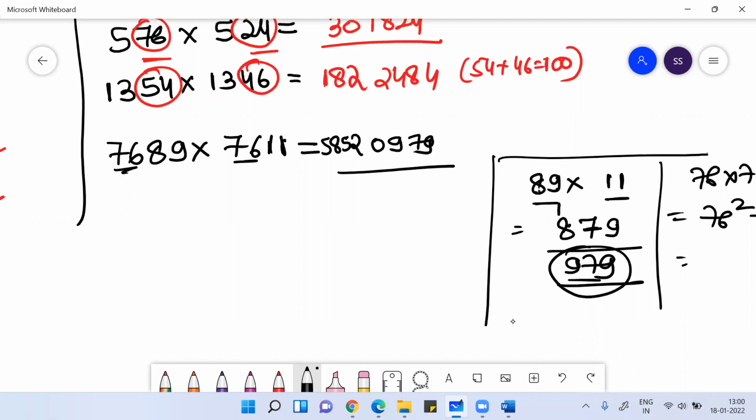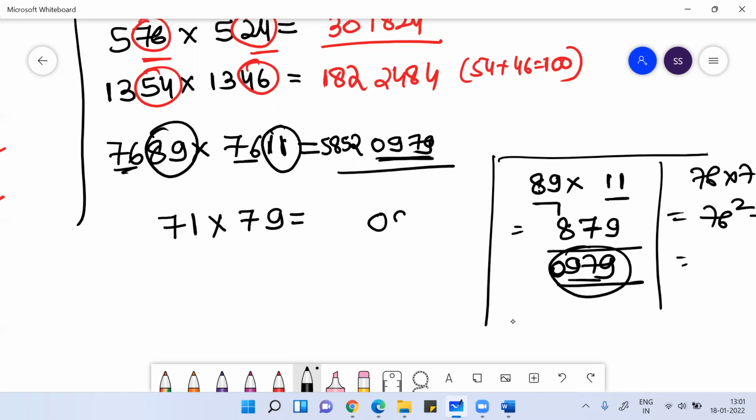So when you're multiplying a two-digit number with a two-digit number where the sum is 100, you should get a four-digit value. If you're getting three digits, put a 0 there. Like I told you, imagine you want to multiply 71 into 79. Here the tens place digit is the same and the sum of the unit digits is 10. How will you write this? 1 9s are 9. Write 09. Then the next digit of 7 is 8. 8 sevens are 56. So 71 into 79 will be 5609.